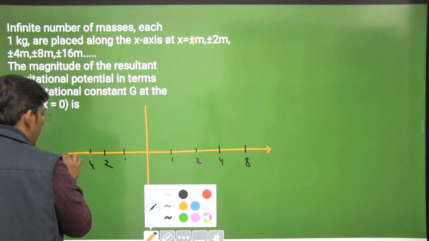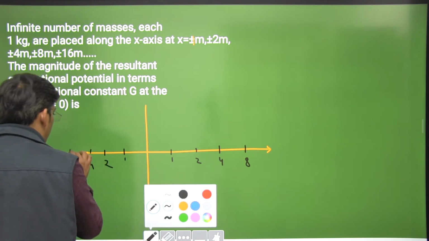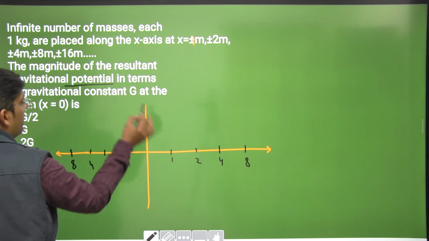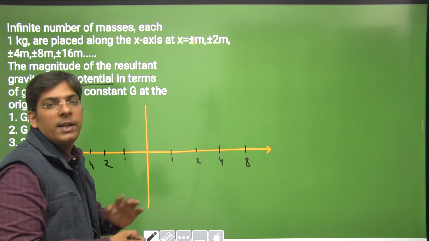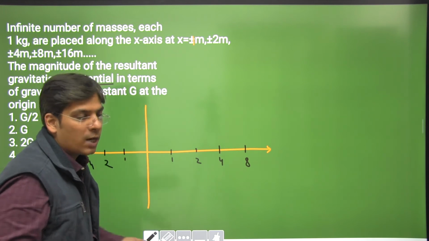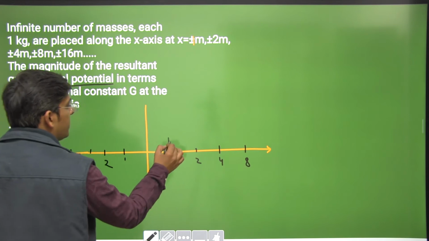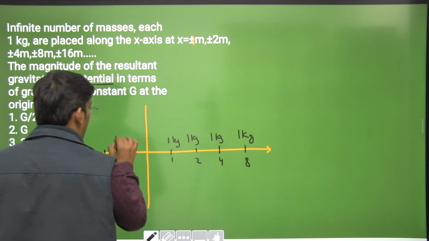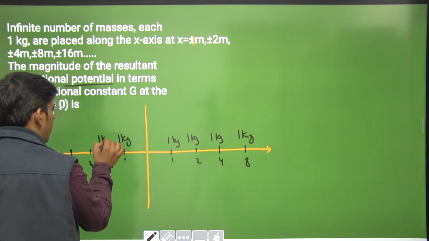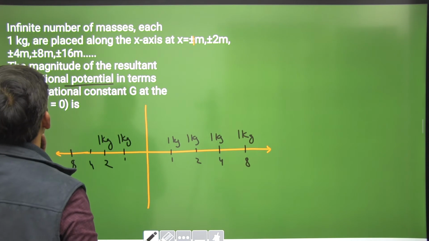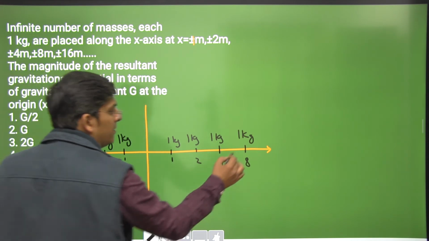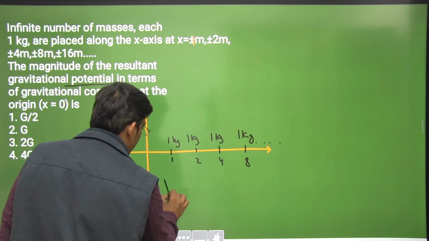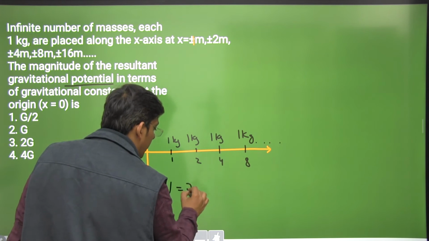We are asked to calculate the field or the potential. Potential is a scalar quantity, field is a vector. We have to calculate the potential, so we have to consider all the masses. We don't have to take the vector sum because potential is not a vector. Each mass is 1 kg, and so on till infinity, in both directions. So we are going to calculate the potential from one side only, and we will double the value.